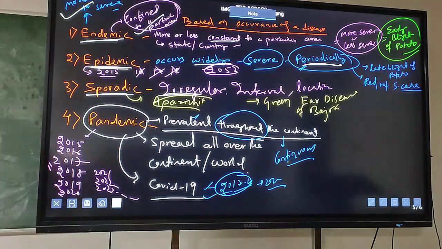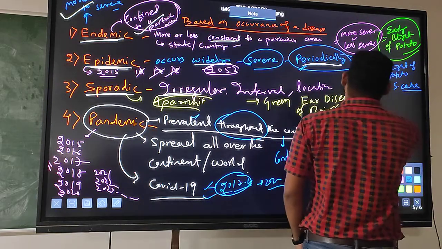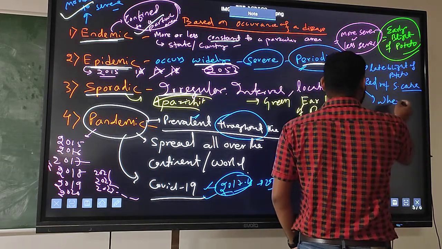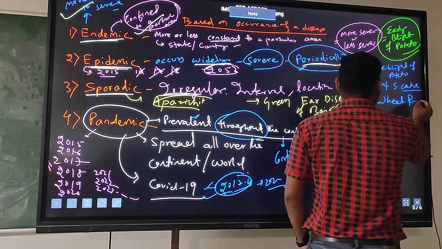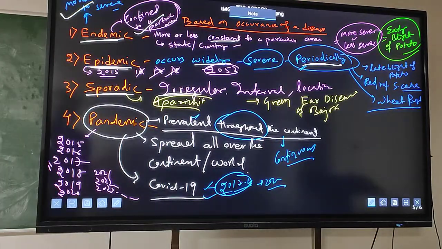Okay. So another example, wheat rust in epidemic. Another example is wheat rust. Okay, so this is a thing you have to remember. What is endemic, epidemic, sporadic, pandemic.